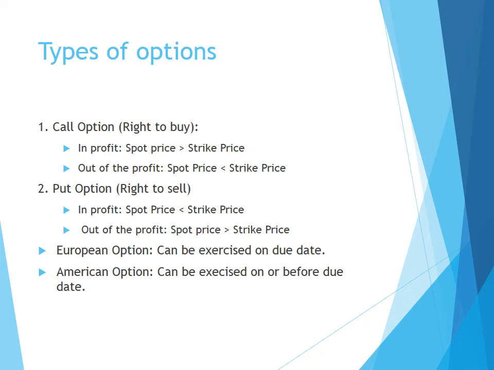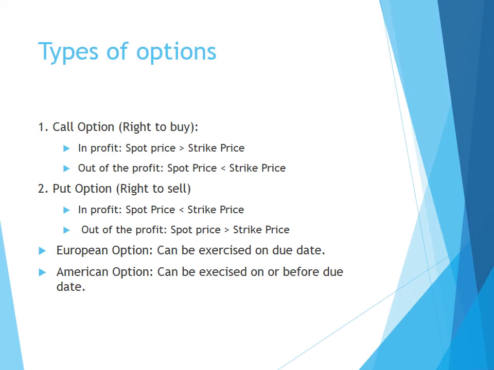A call option is said to be in profit when the spot price is greater than the strike price on the date of execution, whereas these options are out of profit when the spot price is less than the strike price. So a call option will be executed when it is in profit, meaning when the spot price is greater than the strike price.